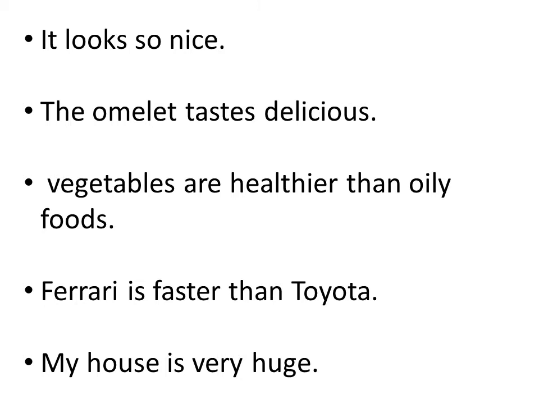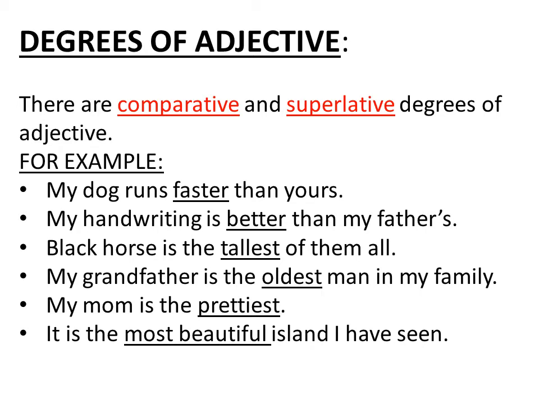And now again, my house is the subject, and the rest of the sentence is predicate, and it's describing further information about the subject. And here the adjective used is called predicate adjective because it is used in the predicate part of the sentence. Now the degrees of adjectives. There are comparative and superlative degrees of adjectives.